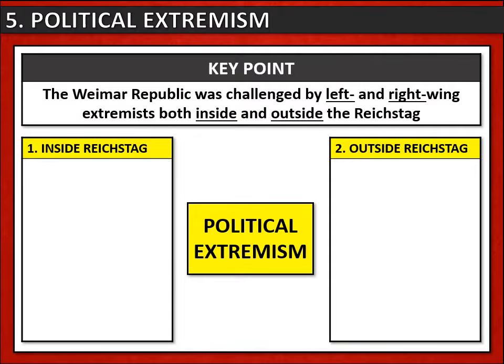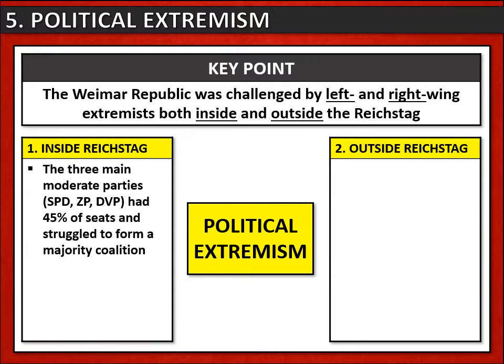Now, these extremists challenged the Weimar Republic from both inside and outside the Reichstag. Let's look firstly at inside the Reichstag. Inside the Reichstag, the three main moderate parties, the Social Democrats, the Centre Party and the People's Party, had only 45% of the seats most of the time, and they struggled to form a majority coalition.